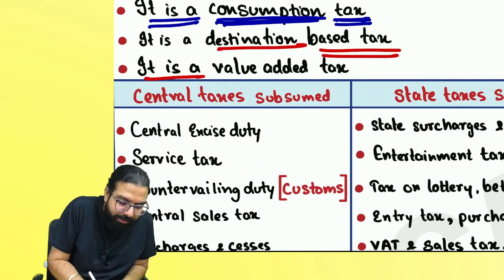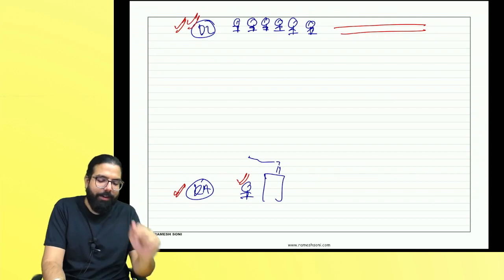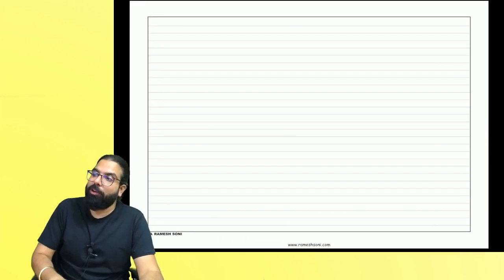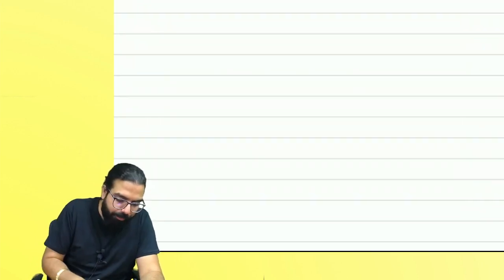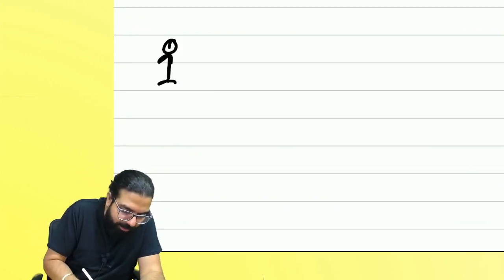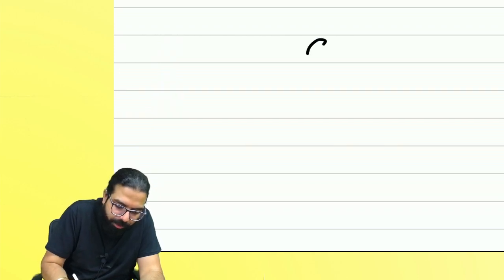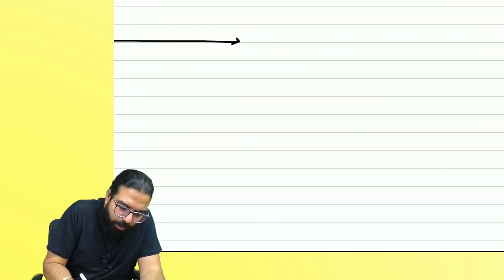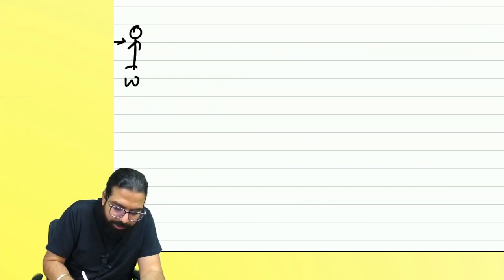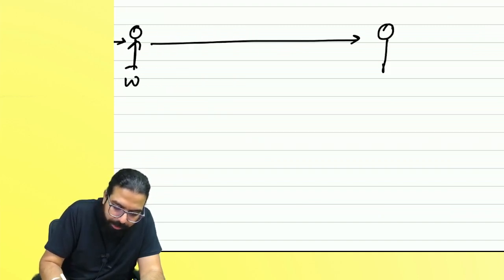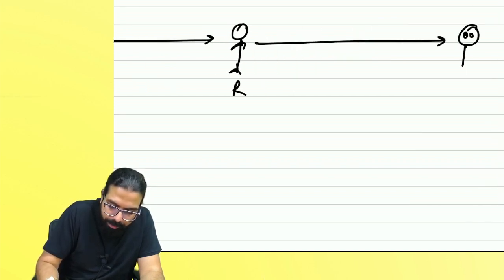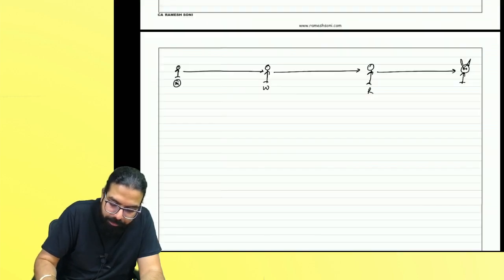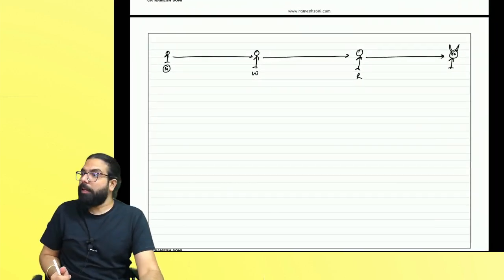The next one over here is GST is a value added tax. I'll teach you what is value added tax. Sir, VAT went off. Baba, the VAT principle only is being adopted in GST. Let's understand how. Supposingly, this is one manufacturer. Manufacturer will sell the goods to whom? Wholesaler. Wholesaler will sell the goods to whom? Retailer. Retailer sells the goods to whom? The ultimate bakra. Okay, everyone? Chalo. We'll understand it like this.